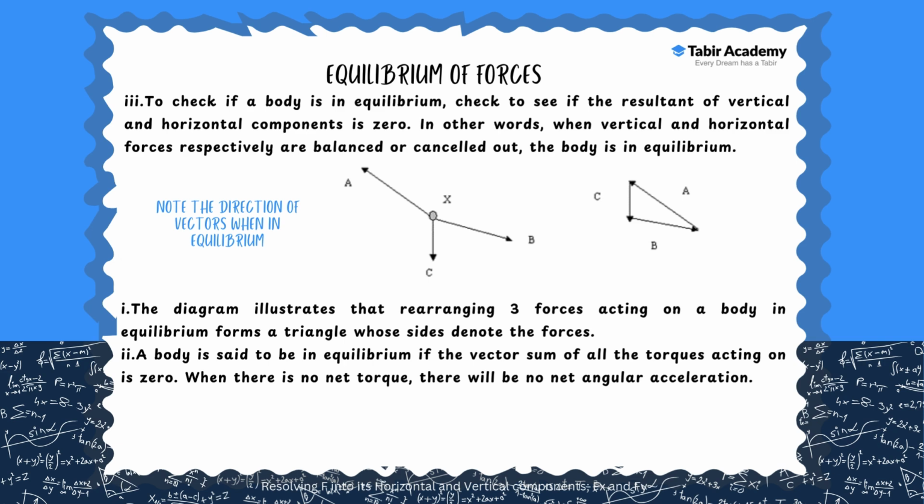So as you can see in the diagram, when you rearrange all of these three forces acting on a body in equilibrium, it forms a triangle whose sides denote the forces. Then we can say that the body is in equilibrium if the vector sum of all the torques acting on it is zero.